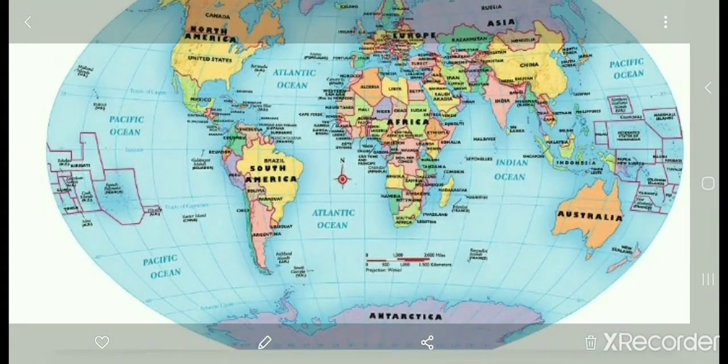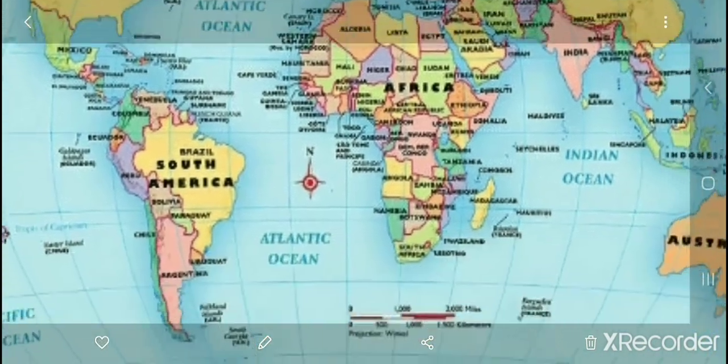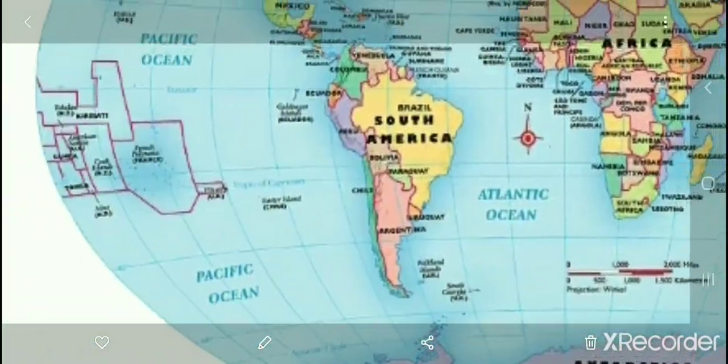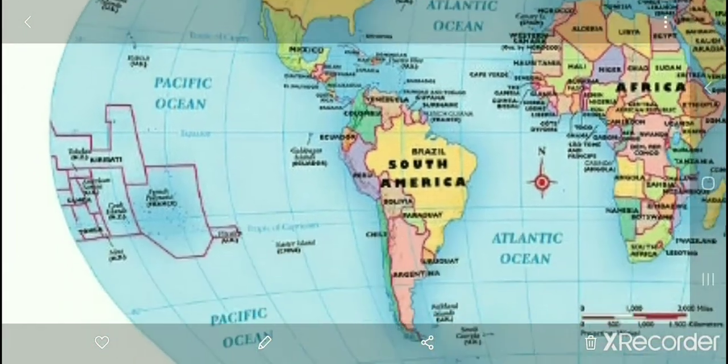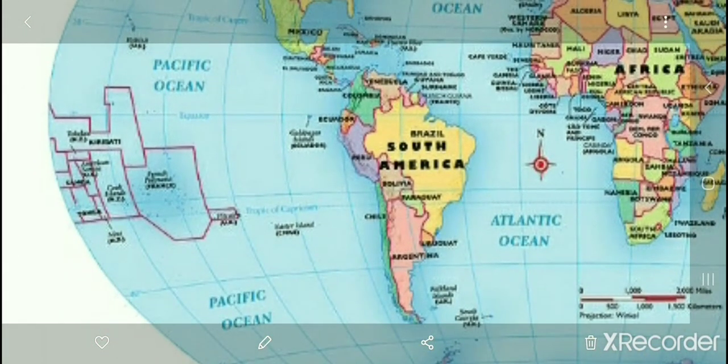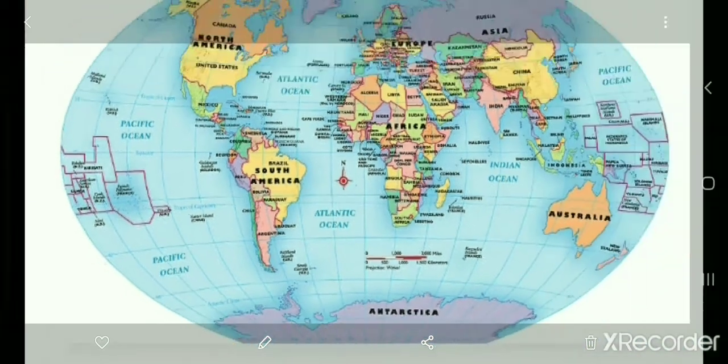Now tell me which oceans the equator passes through. You can see the Atlantic Ocean here, as well as the Pacific Ocean. You can see the Pacific Ocean is spread from north to south. So the equator passes through which oceans? The Atlantic as well as the Pacific Ocean.